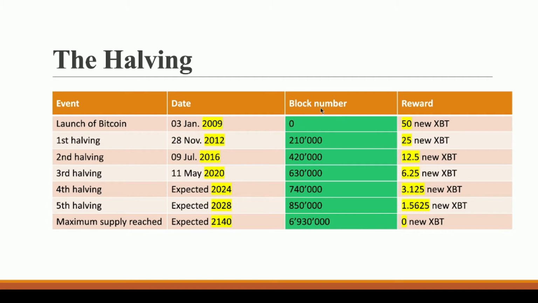And not only this, the block number is also responsible. For every 210,000 blocks, you will see that the rewarding system given to the miners will get halved, right? So it is 210,000, then it is 420,000. So it goes like this, okay?